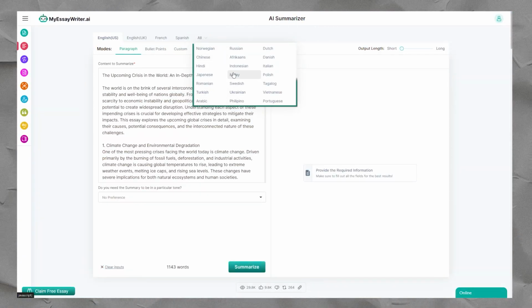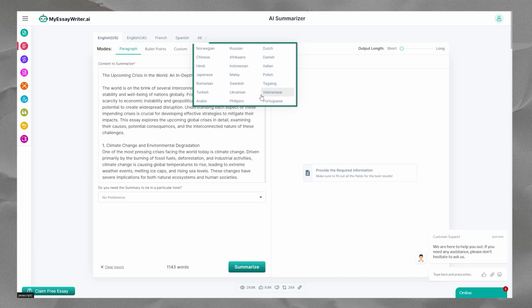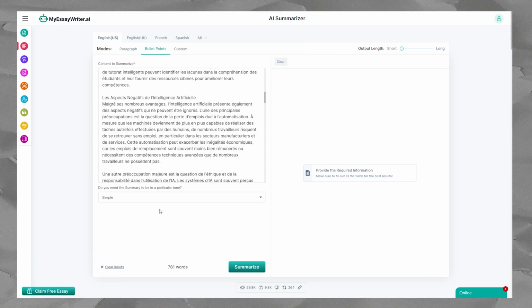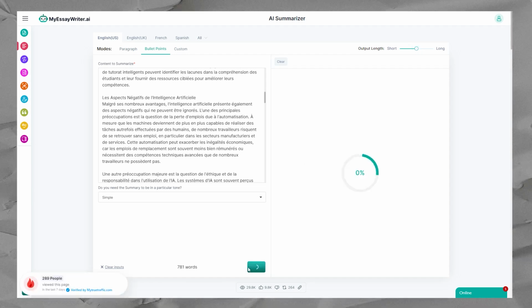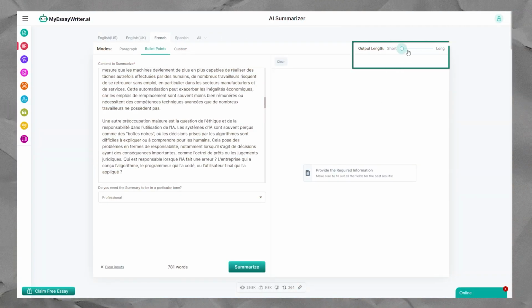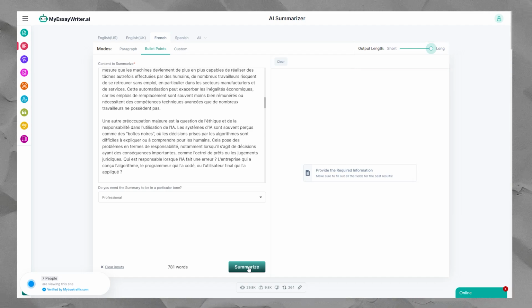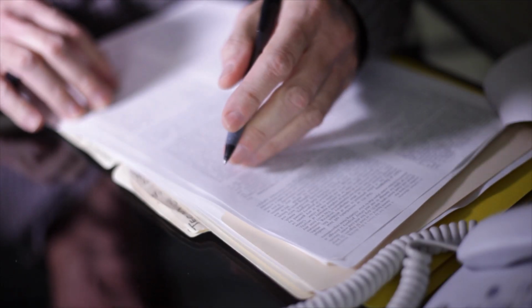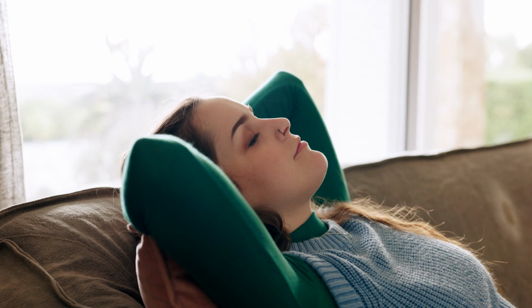Our tool supports multiple languages, so whether you're tackling a French literature essay or some tricky German philosophy, just type or paste your text in any language and get your summary in the language you want. Need it short and sweet or more in-depth? You decide the length. Because we know one size doesn't fit all when it comes to study sessions, and because we know peace of mind is priceless.